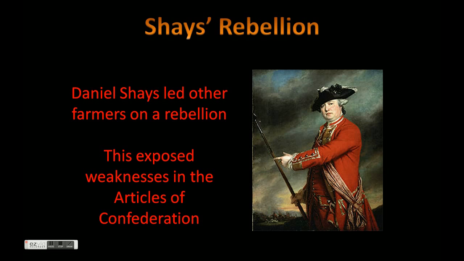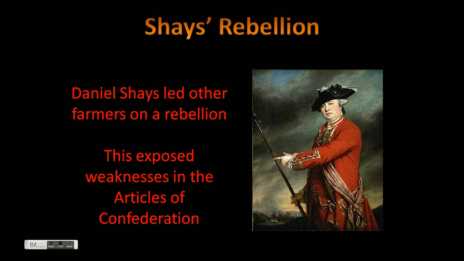These problems led to Shays' Rebellion. Shays' Rebellion took place when Daniel Shays led other farmers on a rebellion. They started this rebellion because, like Daniel Shays, many of these farmers fought in the American Revolution. They helped the United States win this war. Let alone, they didn't get paid for it, because, again, we didn't have any money to pay these soldiers. And then because they didn't get paid, they were losing their farms. So they were really upset.